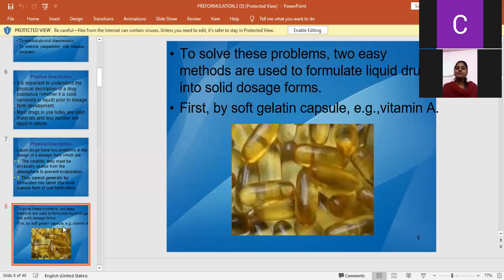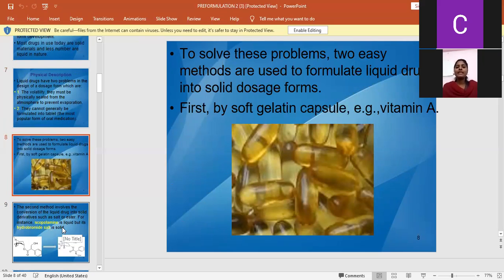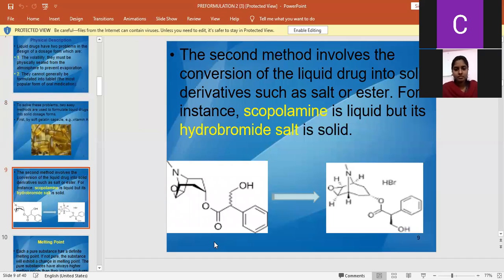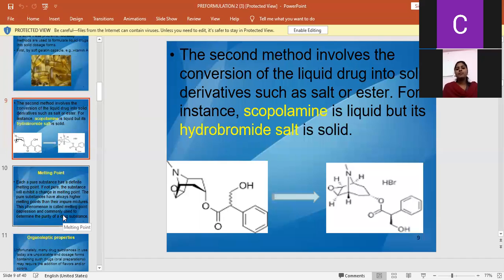To solve this problem, two easy methods are used to formulate liquid drugs into a solid dosage form. The first one is the soft gelatin capsule, for example vitamin A. The second method involves converting the liquids into solids, and then we can make a solid dosage form. By doing this we can overcome the problems of making liquid dosage forms.